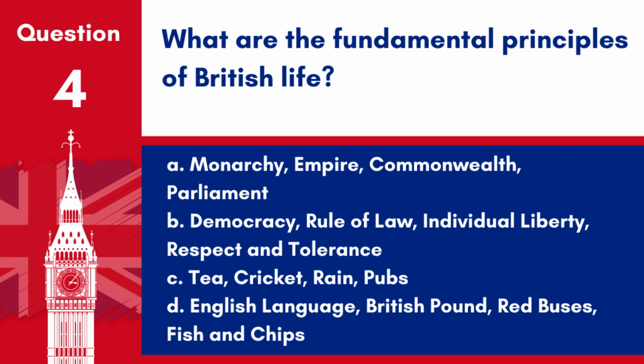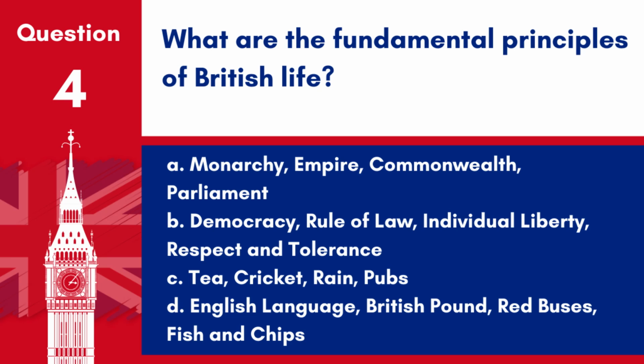Question 4. What are the fundamental principles of British life? A. Monarchy, empire, Commonwealth, Parliament. B. Democracy, rule of law, individual liberty, respect and tolerance. C. Tea, cricket, rain, pubs.